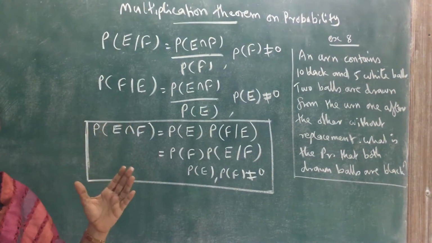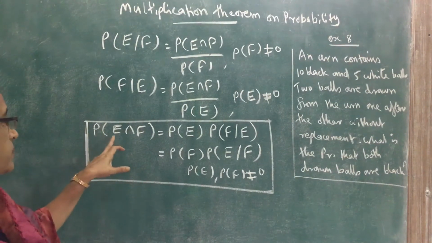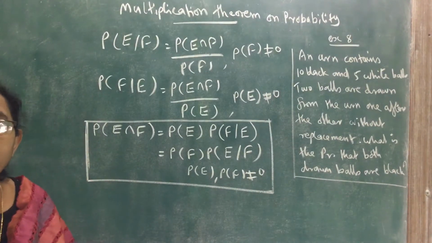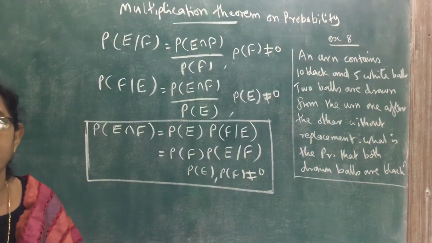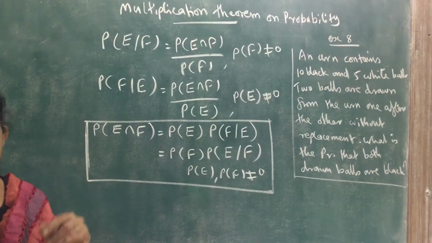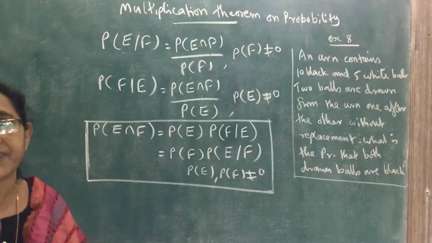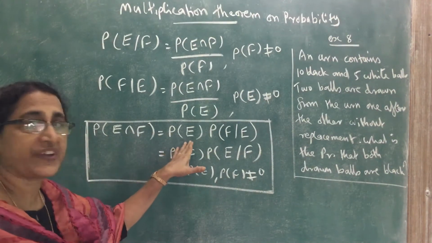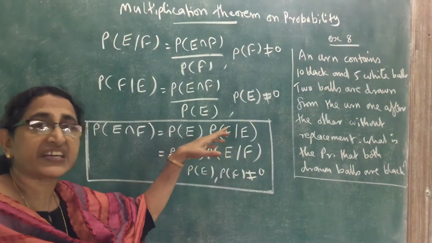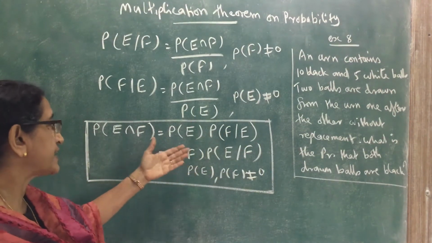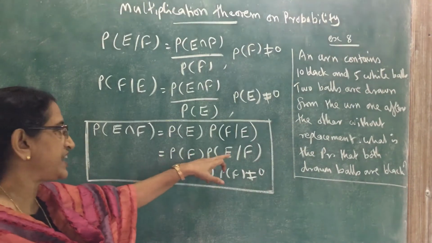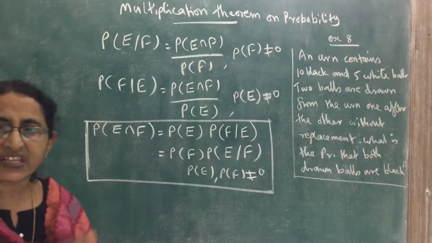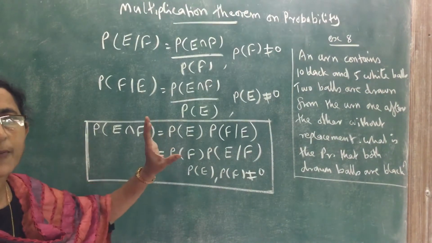So multiplication theorem on probability says that probability of E intersection F, which means the probability that E and F both occurred, always intersection stands for and, E and F. So probability that E and F occurred is equal to probability of E into probability of F given E, or we can write probability of F into probability of E given F, where probability of E and probability of F are not equal to 0. So this is called multiplication theorem on probability.